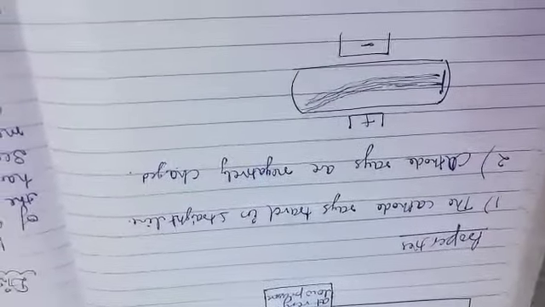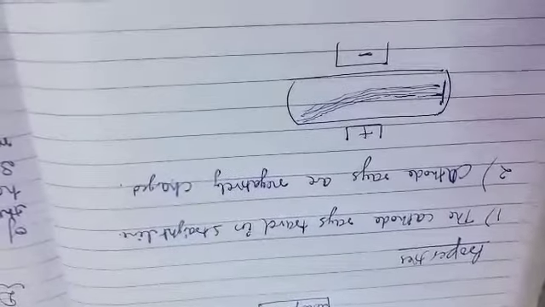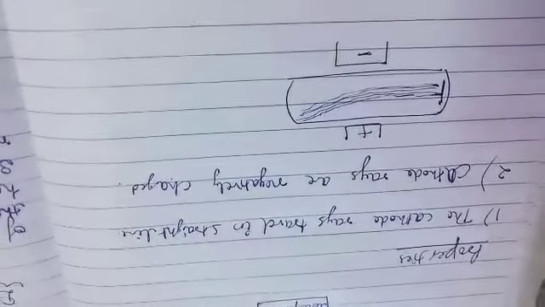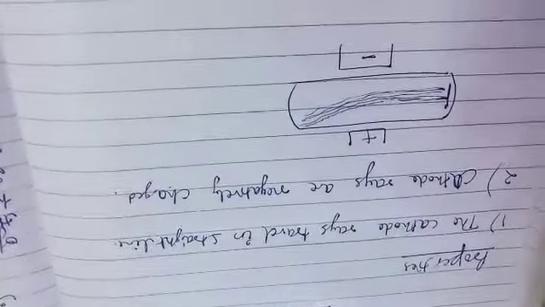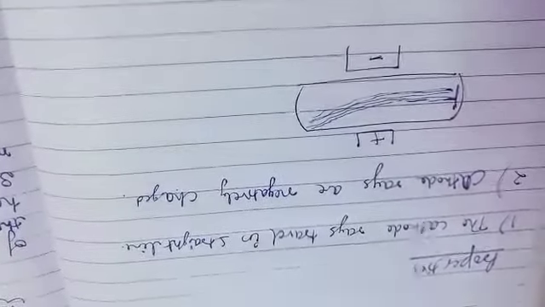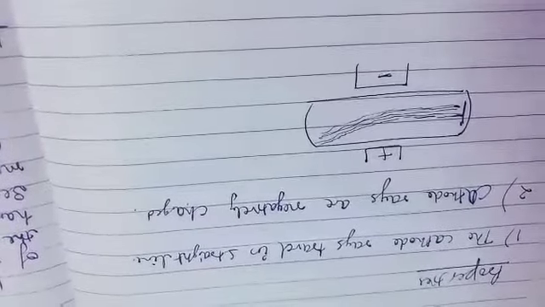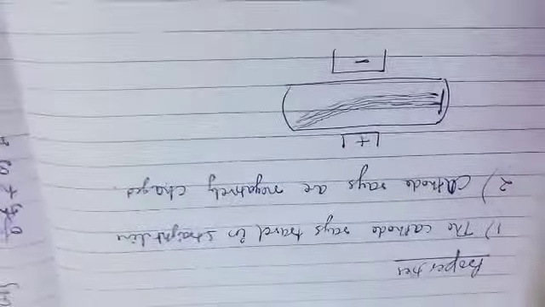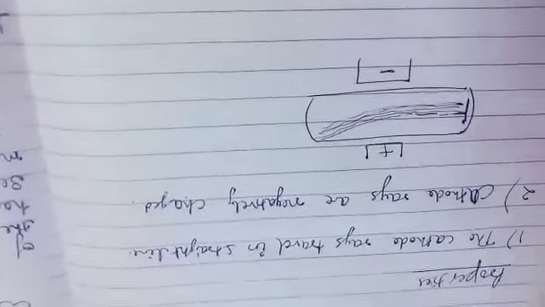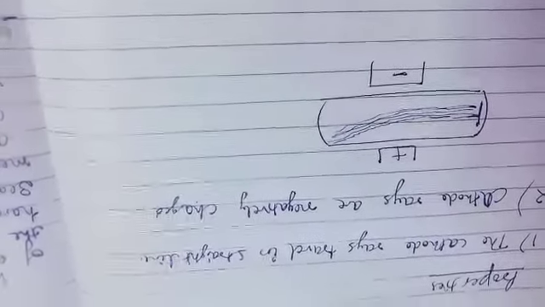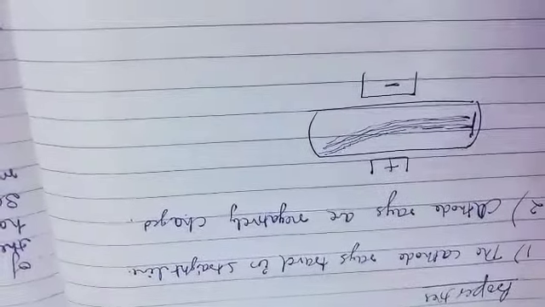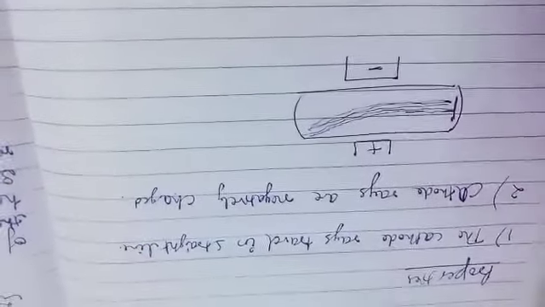Similarly, when you put these cathode rays in a magnetic field, between a south pole and a north pole, in that case also the rays are deflected, which again shows that cathode rays are negatively charged. So all these observations lead to the conclusion that cathode rays consist of negatively charged particles.